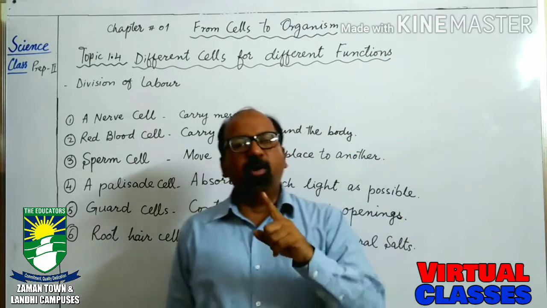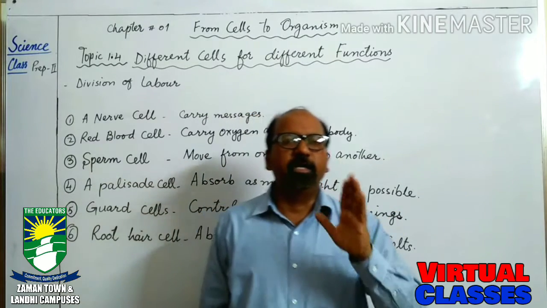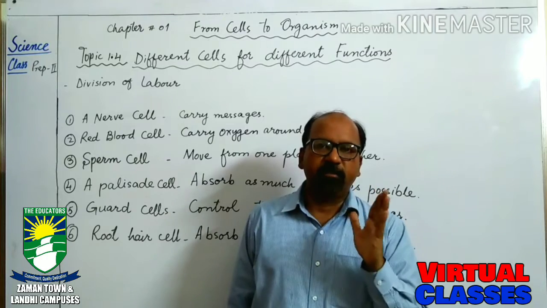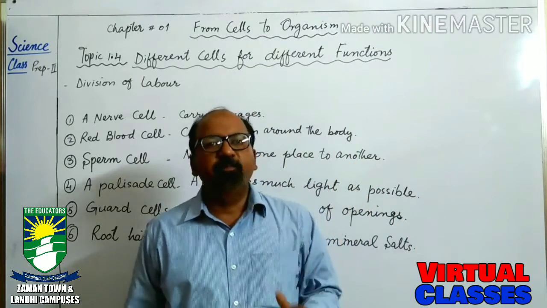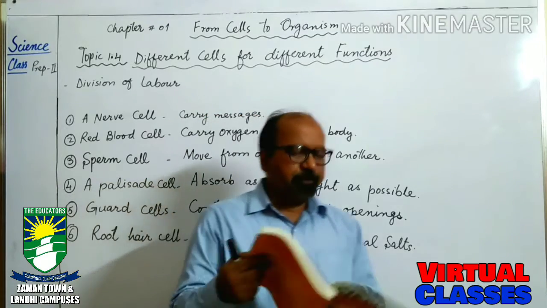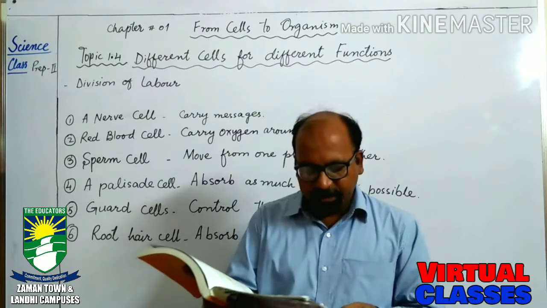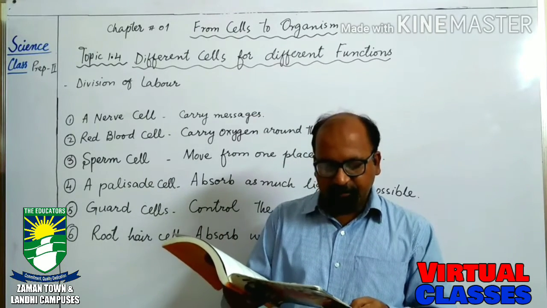But if we talk about multicellular organisms, they are made up of different types of cells, and these different cells have different functions. For example, when we see the book, page number 14, we can see a few examples which are given on this page.